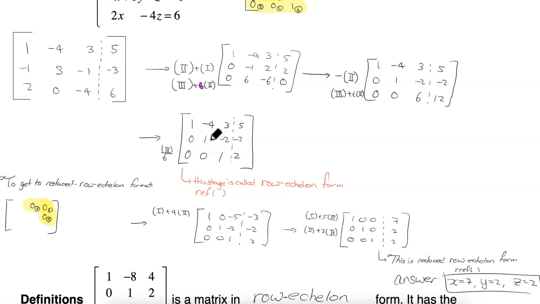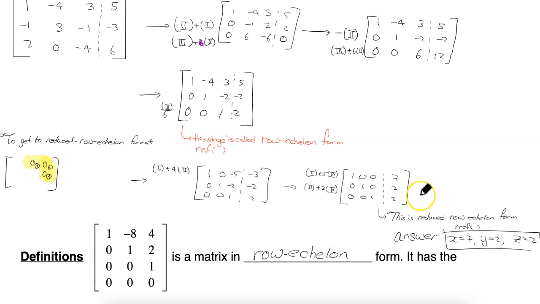So row 1 plus 4 times row 2 gives me what I need, and then I can conclude with the last 2 steps. So in the end, if I read what this means, 0x plus 0y plus 1z equals 2, so z equals 2. Here, if I read this, it means y equals 2, and here x equals 7.